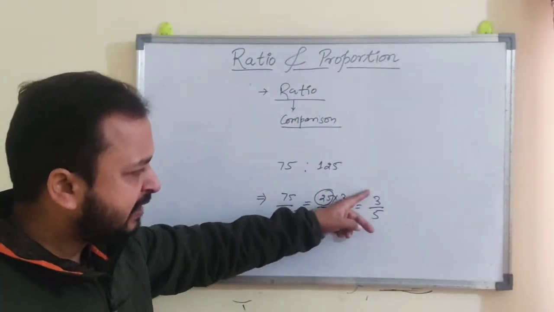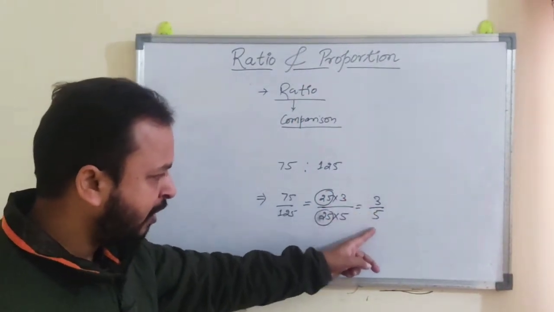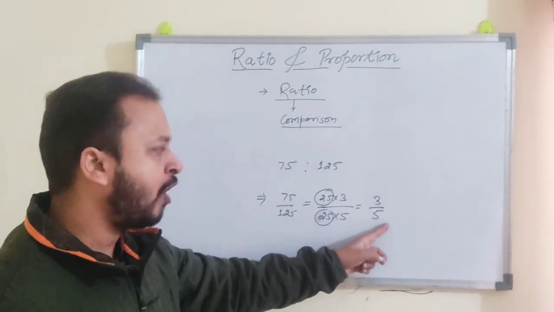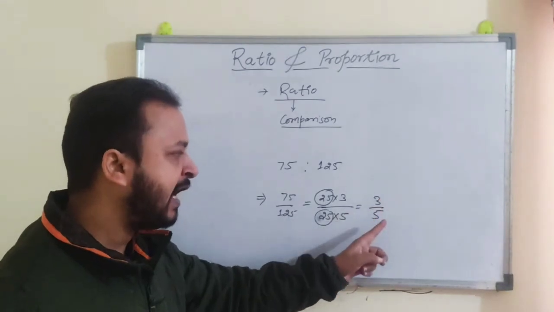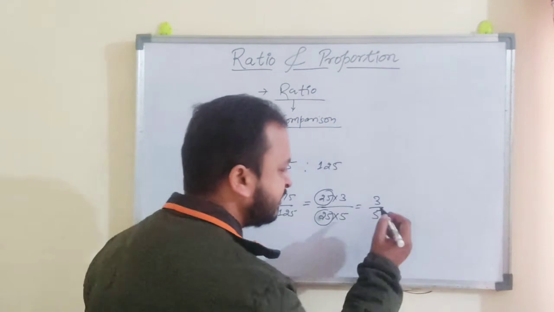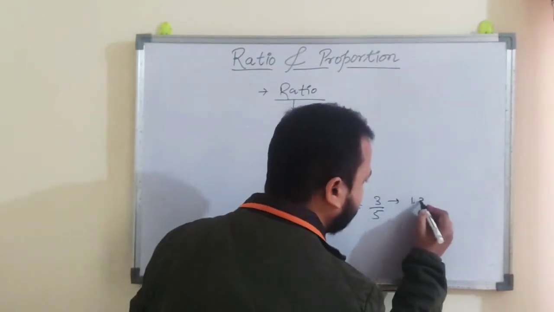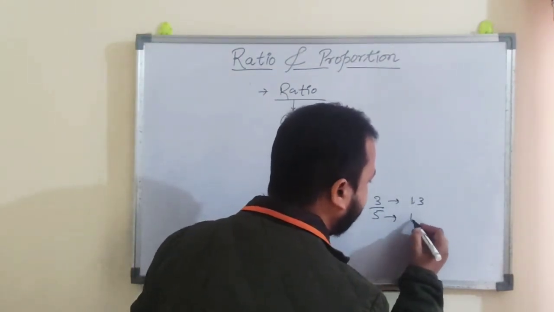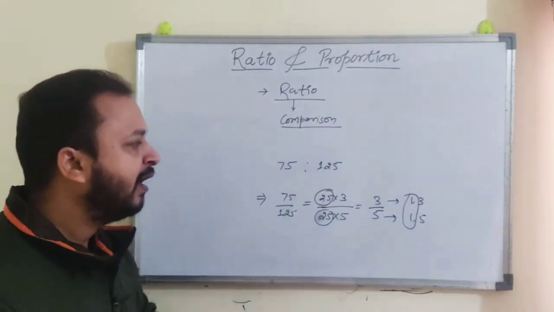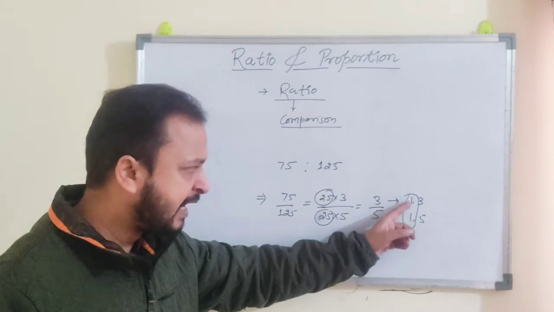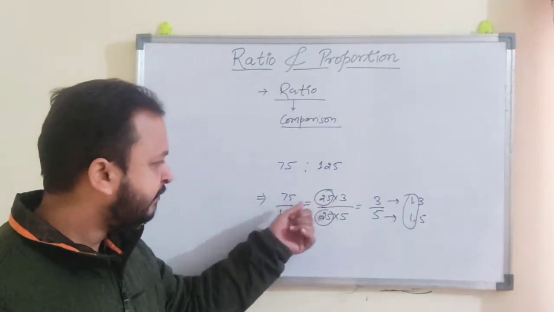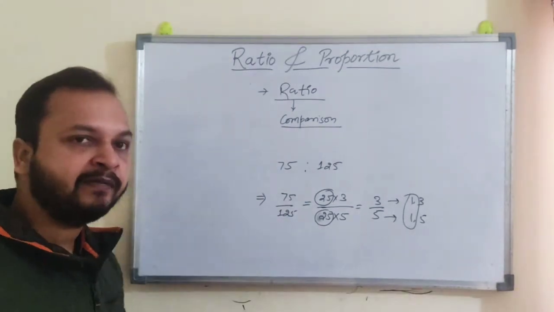Now this is the simplest form, because in the simplest form only 1 is common between 3 and 5 as a factor, right? If we factorize 3, 1 and 3 are the factors, and for 5, 1 and 5 are the factors. Only 1 is common between 3 and 5, so this is the HCF. And this is also the HCF of 75 and 125.